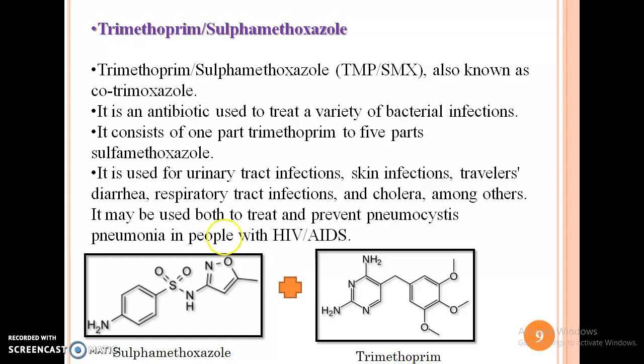If we use only sulfamethoxazole, it acts as a bacteriostatic drug. What is bacteriostatic? Bacteriostatic means that it prevents the growth of bacteria. But if we use the combination of these two drugs, it acts as cotrimoxazole, and the activity is enhanced. This shows bactericidal activity. What is meant by bactericidal activity? Bactericidal means that it kills the bacteria.